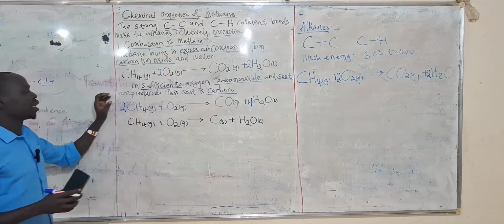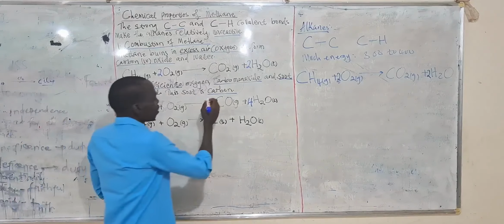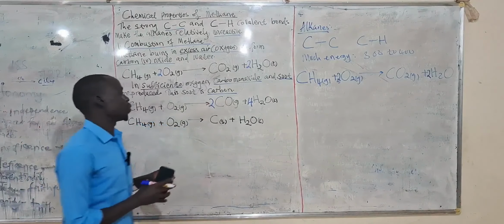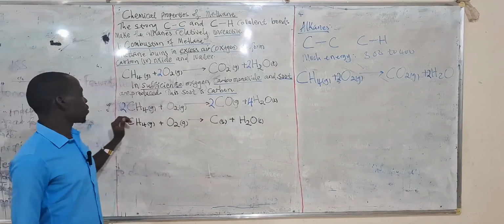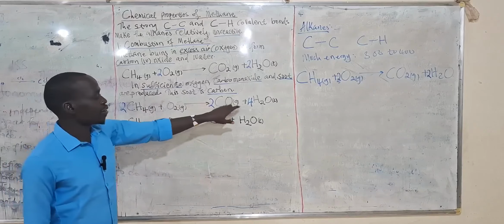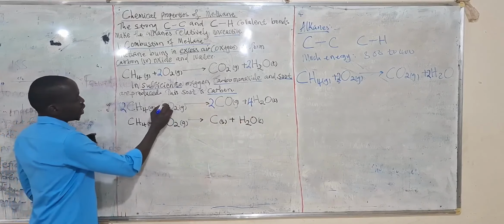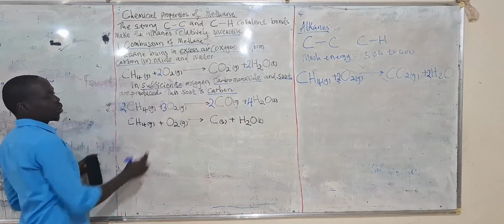So I've increased the moles of carbon on this side also to be 2. That means I have to come to this side and add 2. So I'll have 2 carbons, then also oxygen, I'll have 2, of course, plus 4, we shall have 6. So I'll come to this side and put 3 here. 3 times 2, I'll get 6.